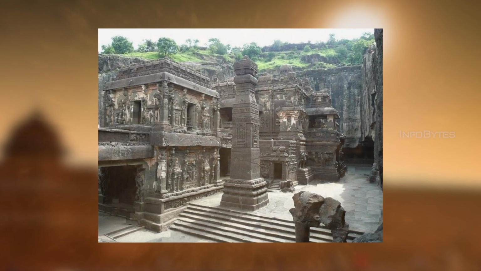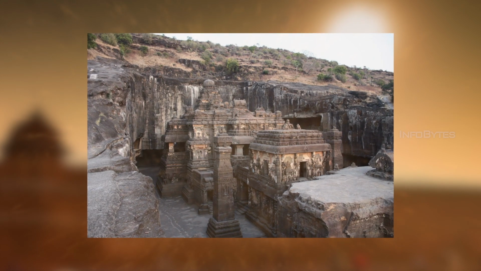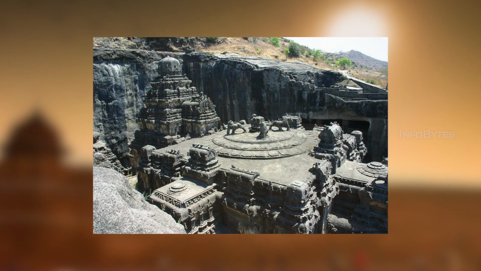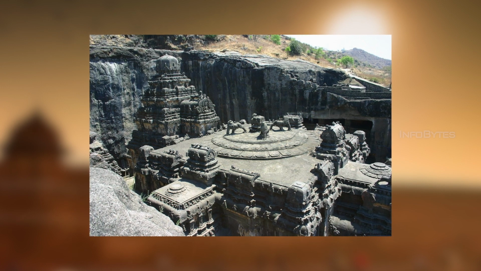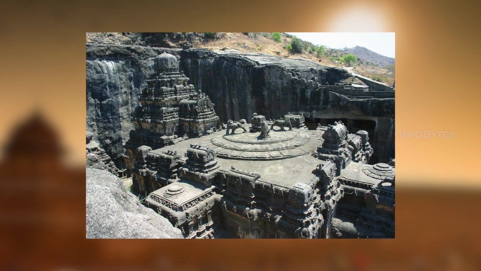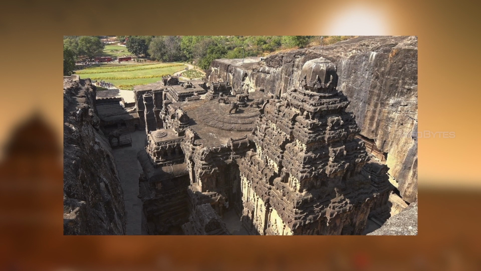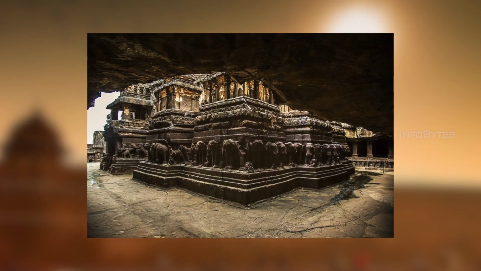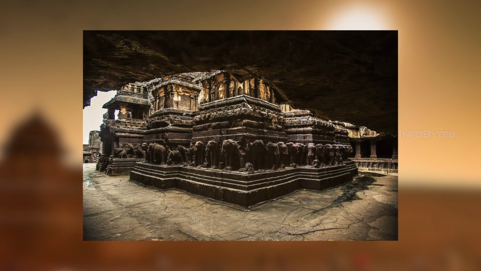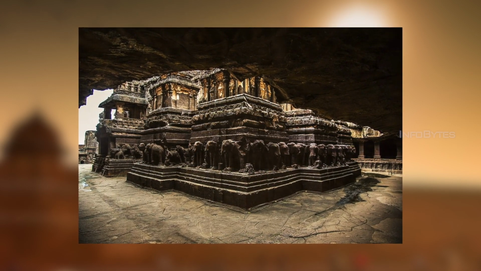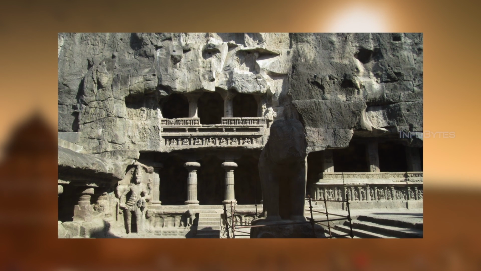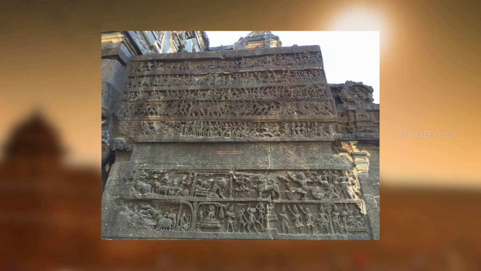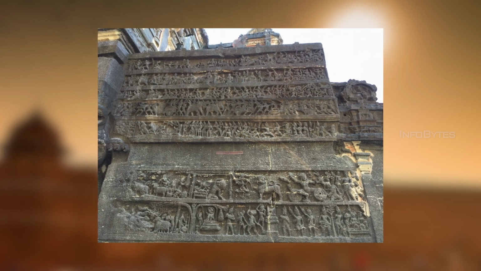Cave 16 in particular features the largest single monolithic rock excavation in the world. The excavation is most impressive when tall freestanding monolithic structures are carved from top to bottom with rich architectural content and sculptural ornamentation. It is estimated that the artist removed 3 million cubic feet of stone weighing approximately 200,000 tons to excavate the temple. The base of the temple hall features scenes from the Mahabharata and Ramayana.